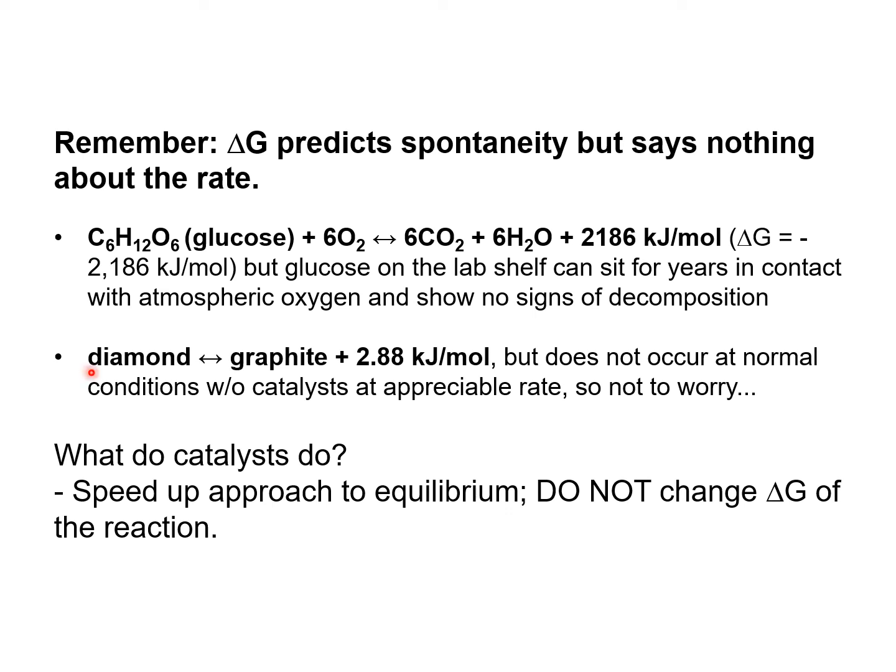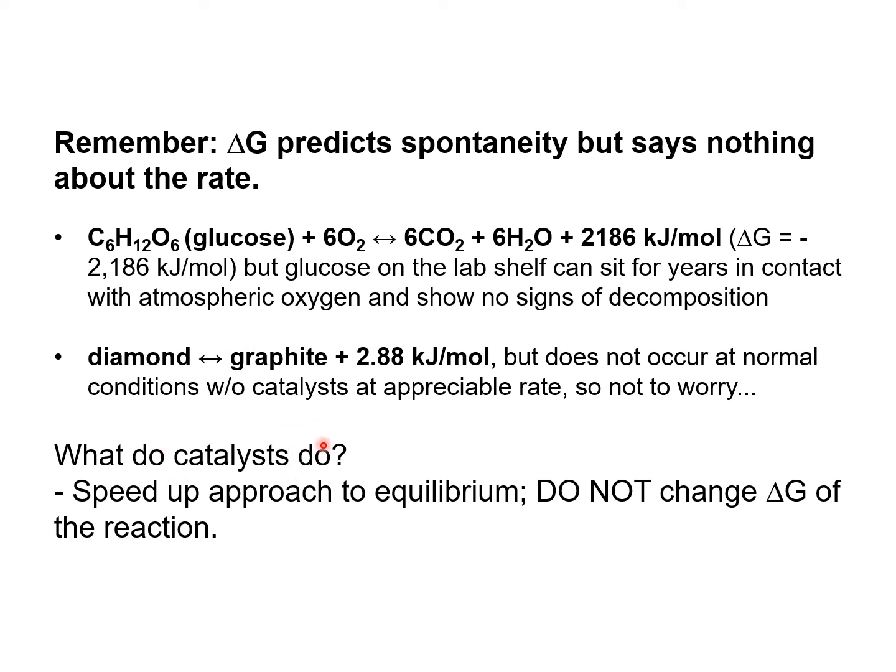Same thing applies to diamond changed to graphite. It is an exergonic process. Delta G is negative. As you can see, it generates energy after this reaction, but it rarely happens, almost in no cases. There's a conversion from diamond to graphite without catalyst, because again, delta G does not tell anything about the rate, and this process has a really low rate.